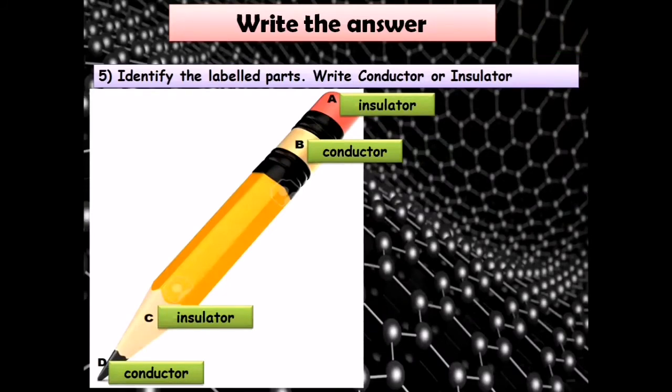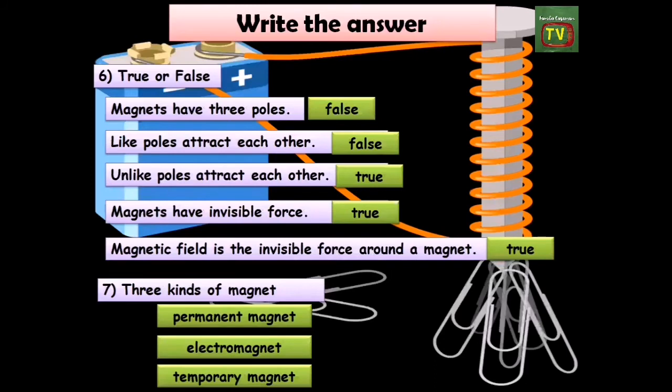Number 5, letter A is insulator, letter B is a conductor, letter C is insulator, and letter D, that is graphite, that is a conductor. Number 6, true or false? Magnets have 3 poles, that is false. We have only 2 poles, the north and the south.